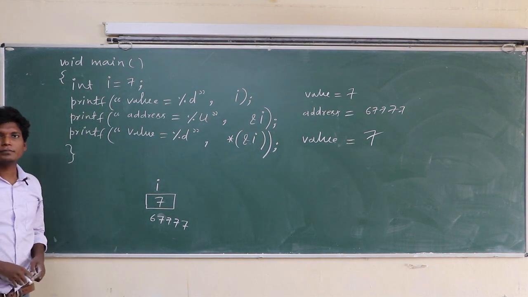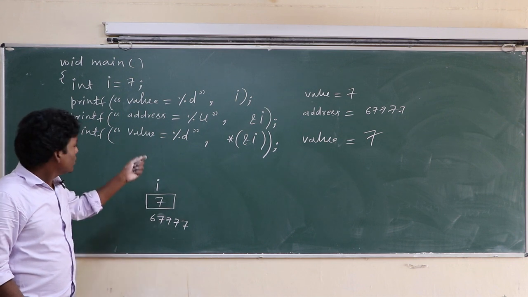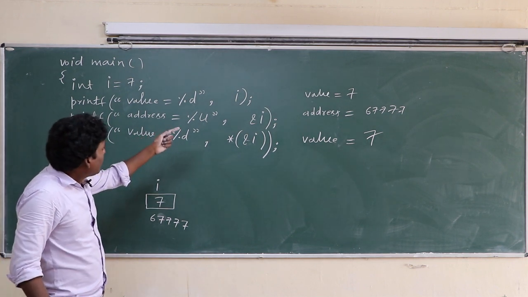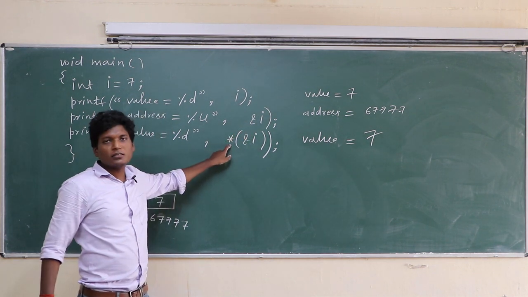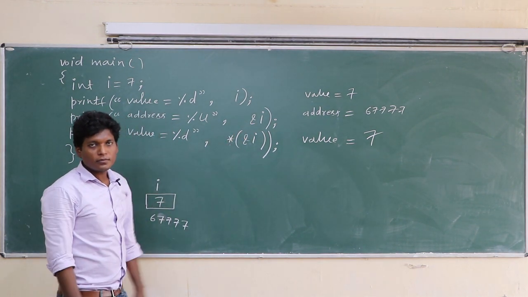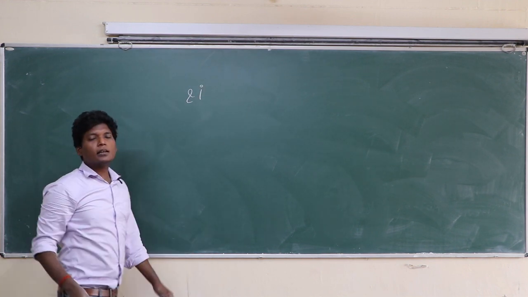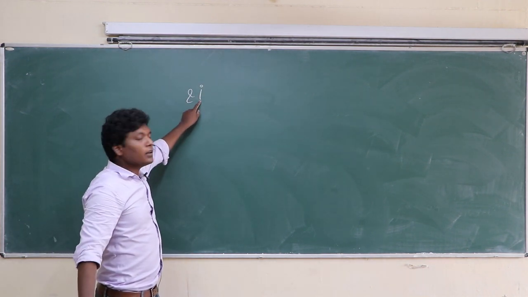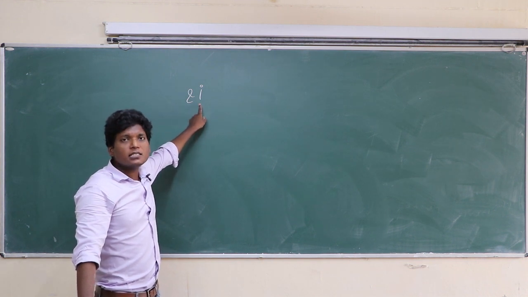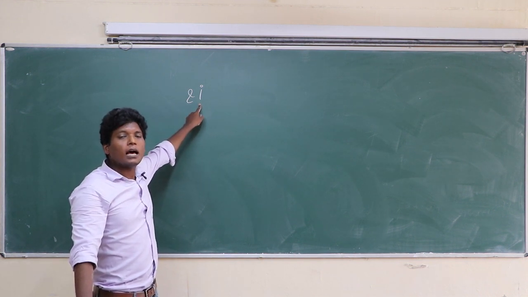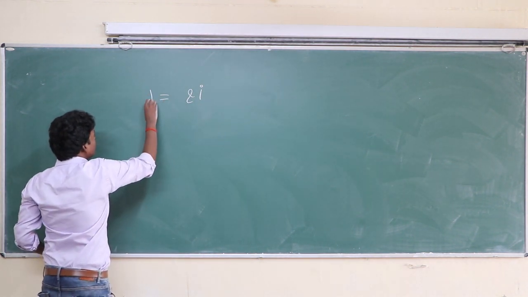Okay class, in this program you have applied the concept of ampersand and asterisk. Ampersand i gives the address of i. This address can be stored in another variable, that is j.